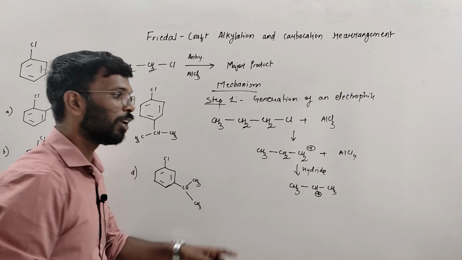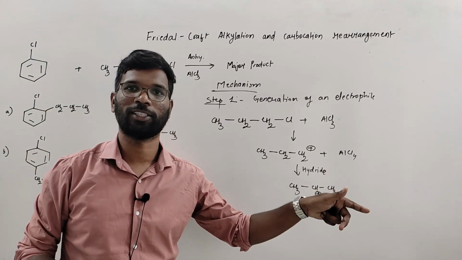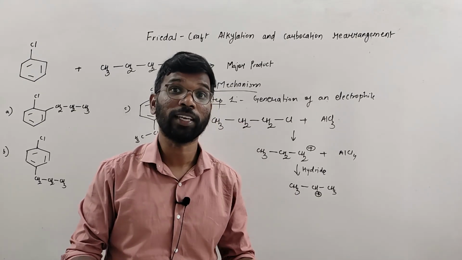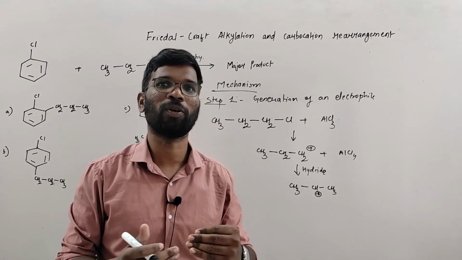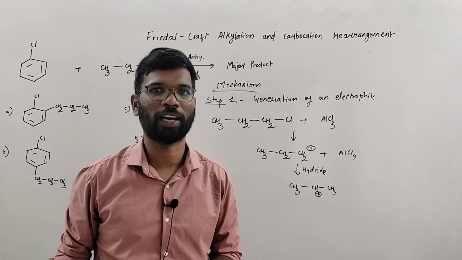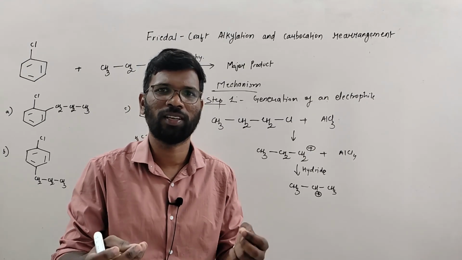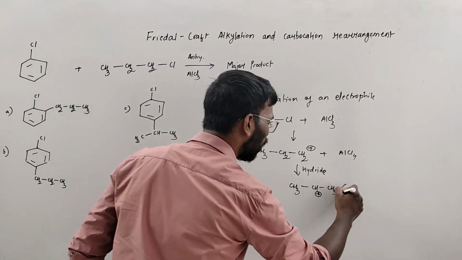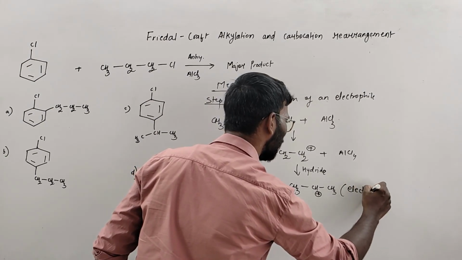This is the product which was not possible in the previous case, in the case of methyl chloride or methyl halide, and even in the case of ethyl halide it's not possible, because a primary carbocation is formed again after the hydride shift. Primary carbocation will be there, so hydride shift or methyl shift is not going to take place. Here it is going to take place. So this is my electrophile.